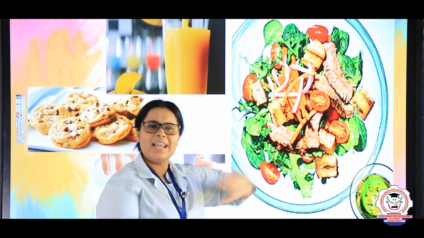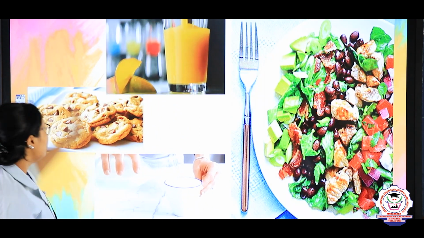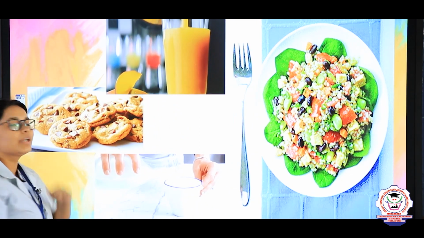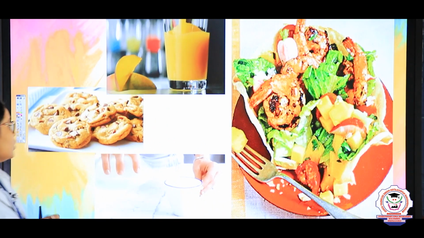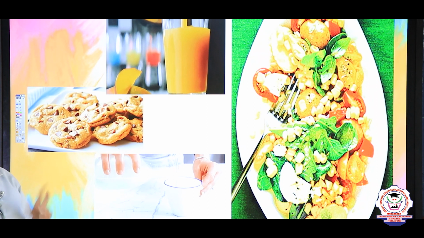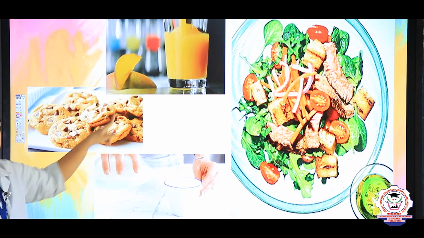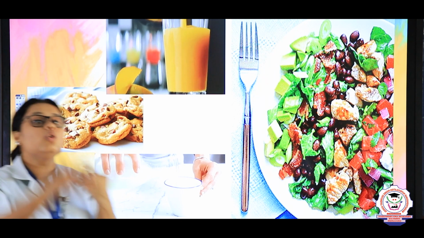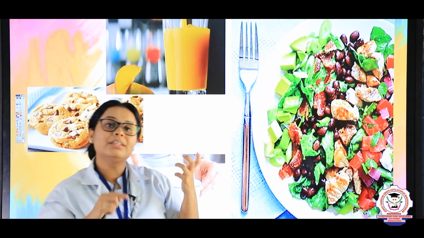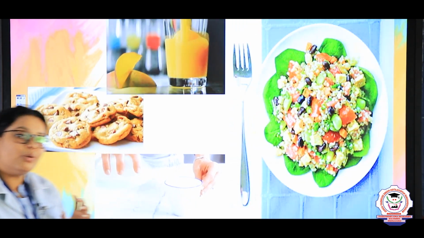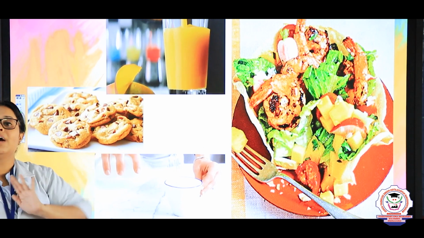Good. Now see here children, what you can see here in the diagram. First here you can see that it's a mango shake, then there is salad here, and milk in water and cookie, right? So here you can see one thing, that some substances we are adding and some will get mixed up very nicely and some will not get mixed up, right? So first you see the cookie. In the cookie we are taking the dough and here choco chips is also added. But when it has been cooked, after that you can see where is the choco chip, right? It's not mixing it together. So it is showing some difference in the mixture. So previously I told you these type of mixtures are known as heterogeneous mixtures, right?